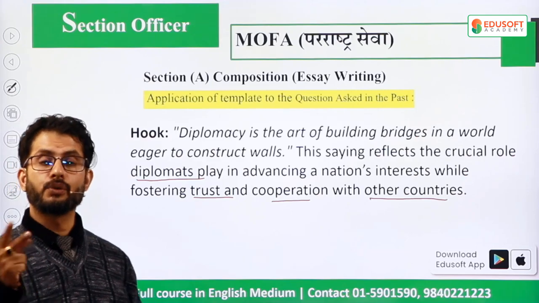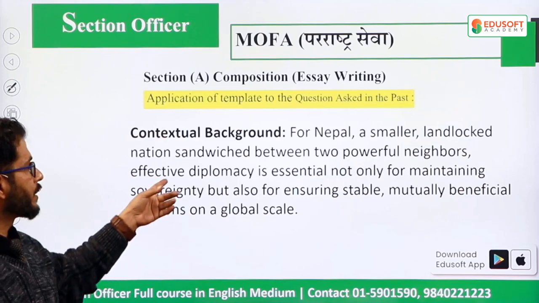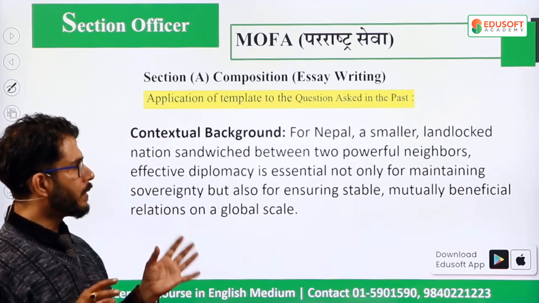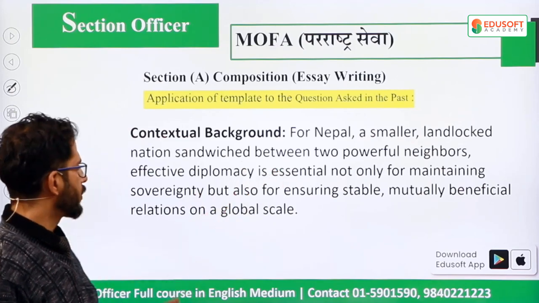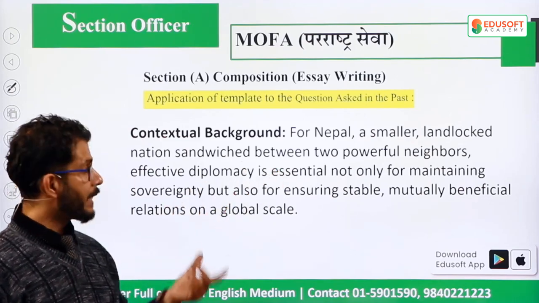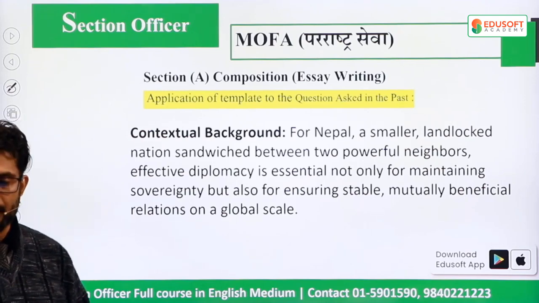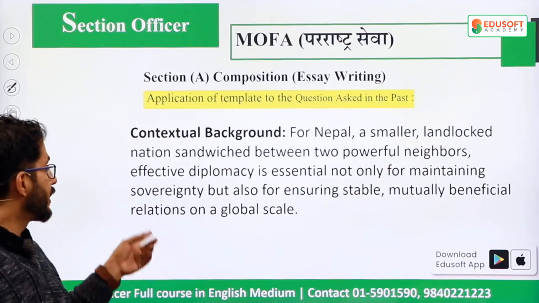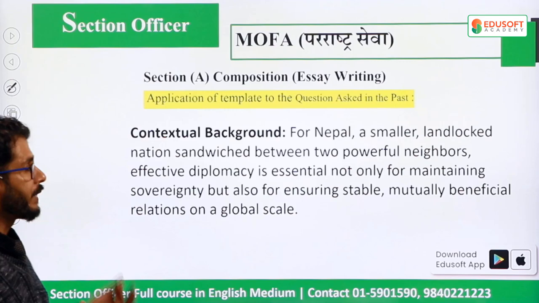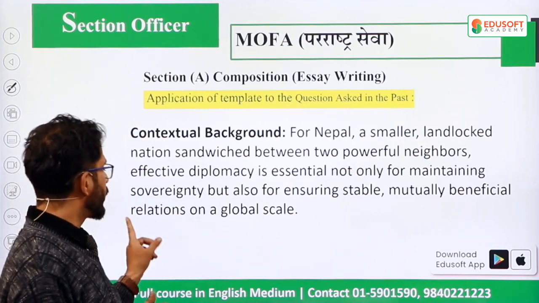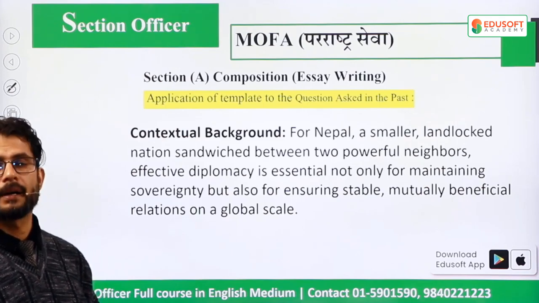Now, as you know, students, the hook is followed by background information. You can write background information as per Nepal: a smaller landlocked nation sandwiched between two powerful neighbors, effective diplomacy is essential not only for maintaining sovereignty, but also for ensuring stable, mutually beneficial relations on a global scale. That's what you can write as background information.